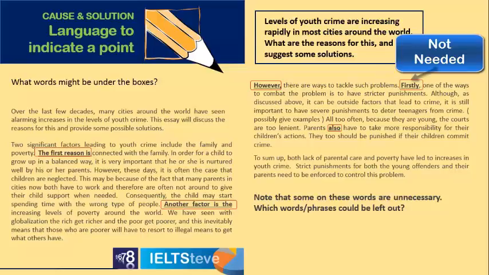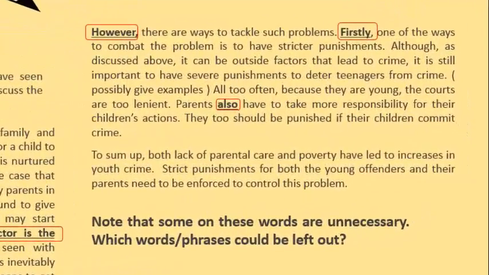Either we could write one. As soon as we use the word one of the ways, that's enough. That's guiding the reader through it. It's telling the reader we're going to be talking about it immediately. So those two phrases there in this body paragraph are not really necessary. The also actually is necessary. It's a small word, but it tells the reader clearly, here is another idea. So that's good, the word also.